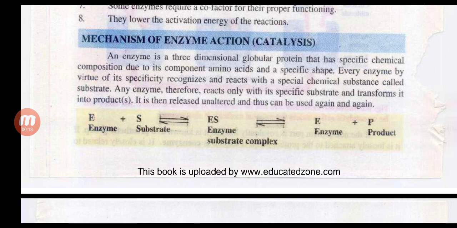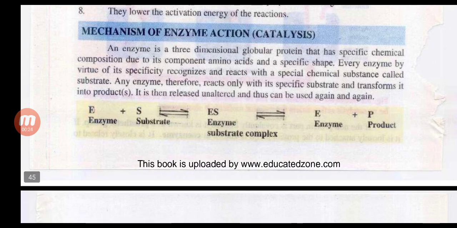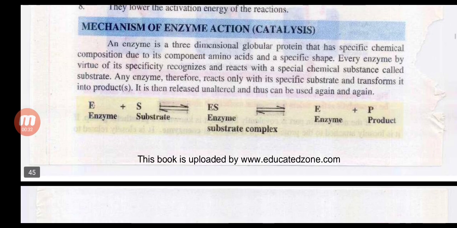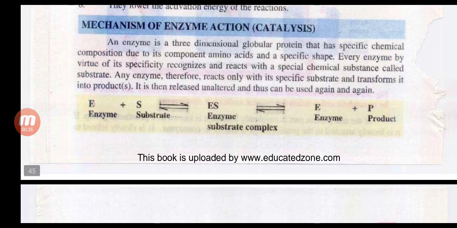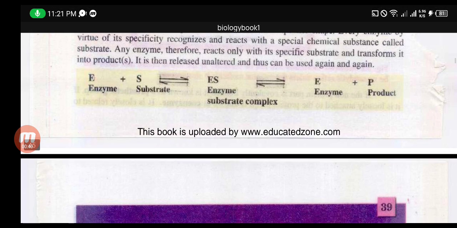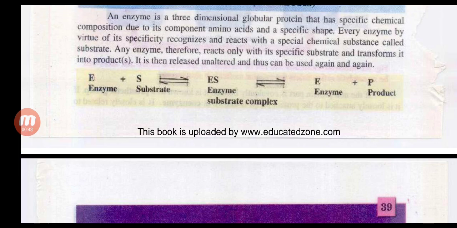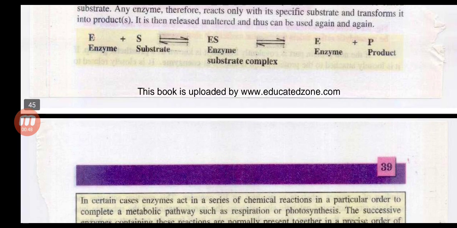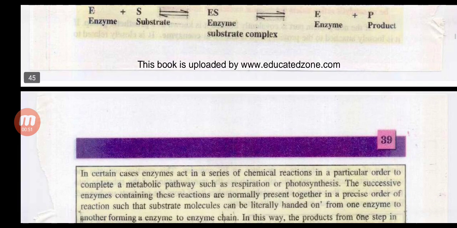Let's discuss the mechanism of enzyme action. An enzyme is a three-dimensional globular protein that has special chemical composition due to its component amino acids and a specific shape. Every enzyme, by virtue of its specificity, recognizes and reacts with a special chemical substance called substrate. Any enzyme therefore reacts only with its specific substrate and transforms it into product. It is then released unaltered and thus can be used again and again.